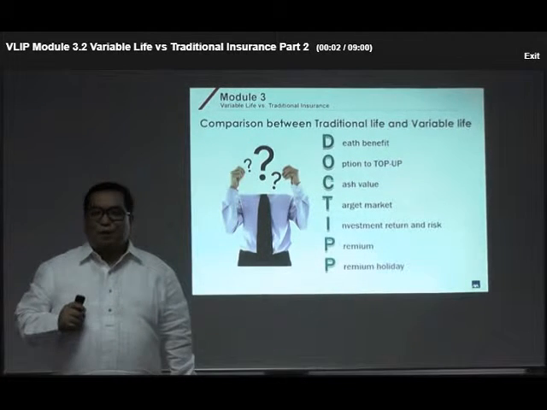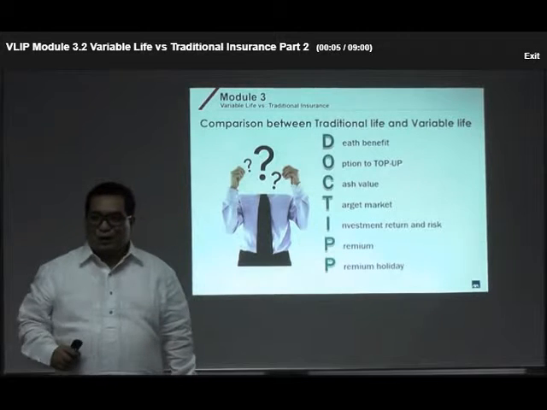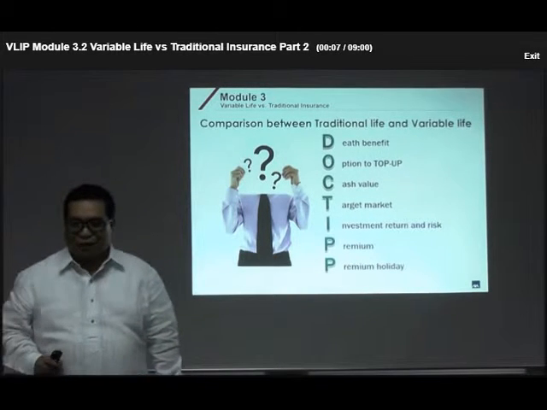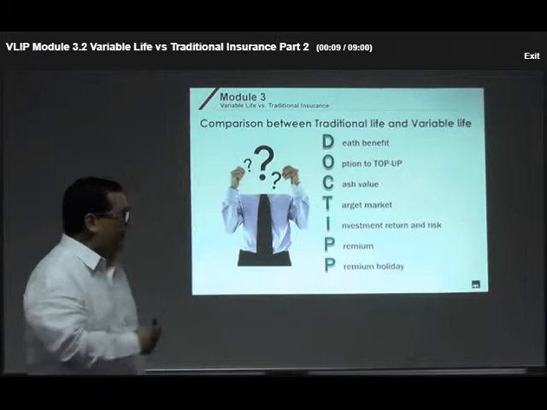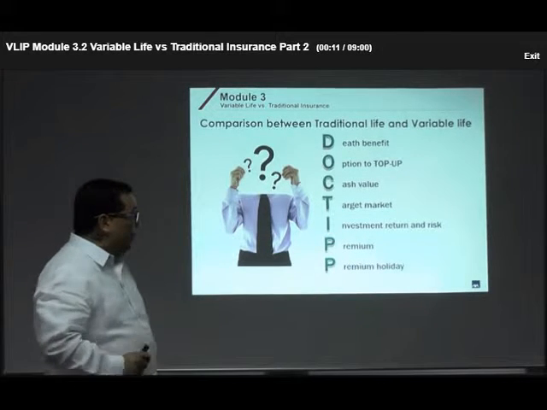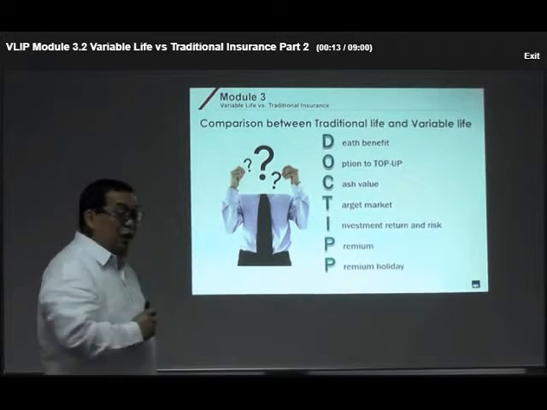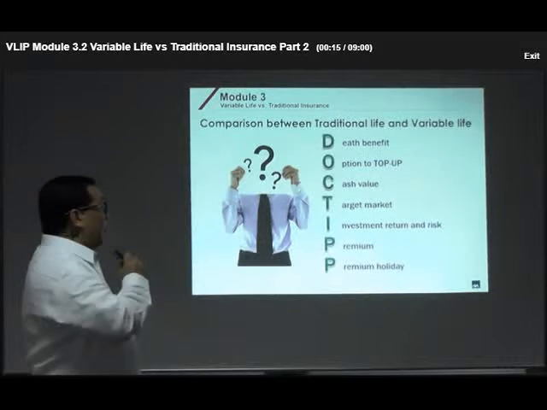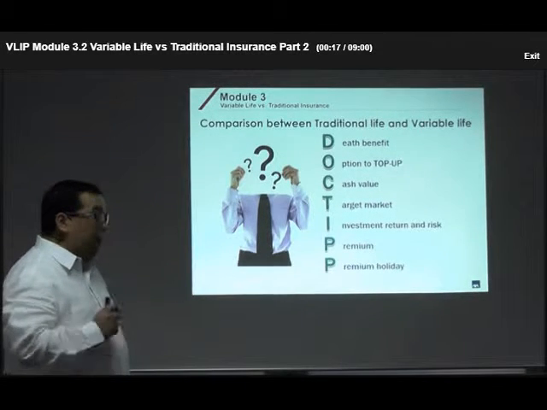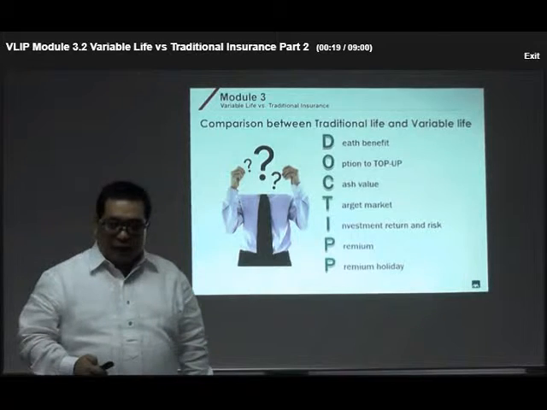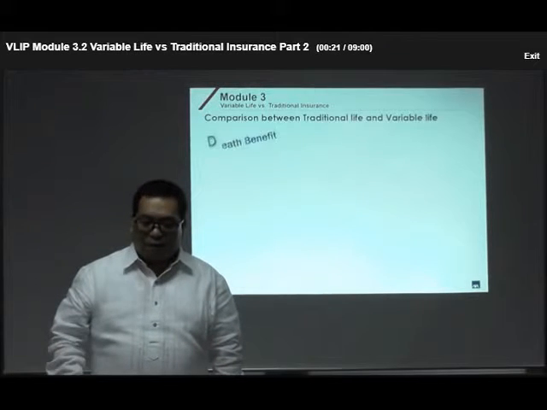Let us further compare a variable life insurance policy to a traditional life insurance policy using these criteria: death benefit, option to top up, cash value, target market, investment return and risk, premium, and premium holiday. Let's take a look at the first one, death benefit.